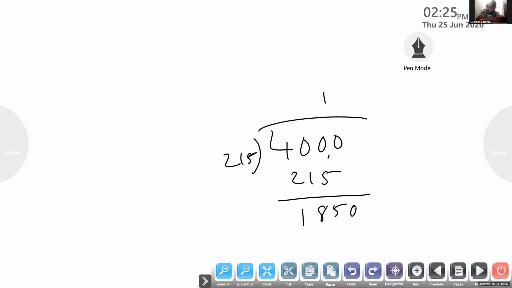215. You can try the numbers. You are trying 1,850 divided by 215. You can make it small and do it. Cancellation you can do. Otherwise you can divide like this also. Because those who know cancellation can do cancellation. Others can divide like this. How many times can you divide?